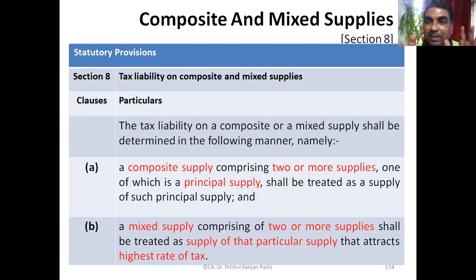Composite supply, as you have understood right now, is when things are naturally bundled. That means naturally it comes like this. Whenever you buy a printer, naturally it comes with a cartridge. Since they are naturally bundled, you can call it a composite supply. But let us say something is not naturally bundled. A particular shopkeeper has packed some items, let us say one chocolate, one biscuit, one ice cream. They made a beautiful packet and are selling it as a gift pack.